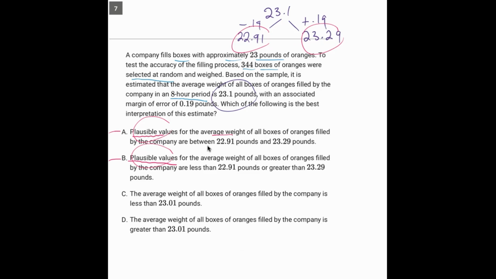And that's answer choice A, between these two numbers. And the way choice B is saying it is more unreasonable, because that one is saying that the plausible amounts are less than the 22.91 or greater than the 23.29. In other words, smaller than this or greater than that. And that's not what we want. What we want are numbers that are right in between these two values. So the answer here is A.